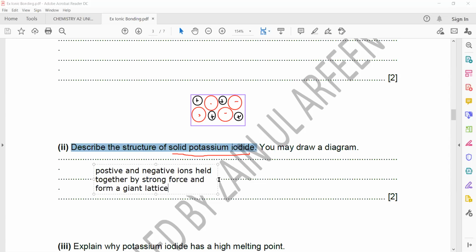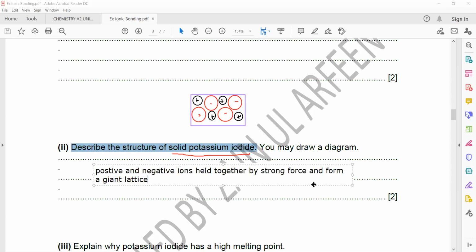Giant lattice means when so many particles are there in the structure, we call that a giant structure. So they have a giant structure. And the term lattice means a regular arrangement of the ions. When ions are arranged in a regular pattern, we call that a lattice. Is it clear? Any doubt in this?